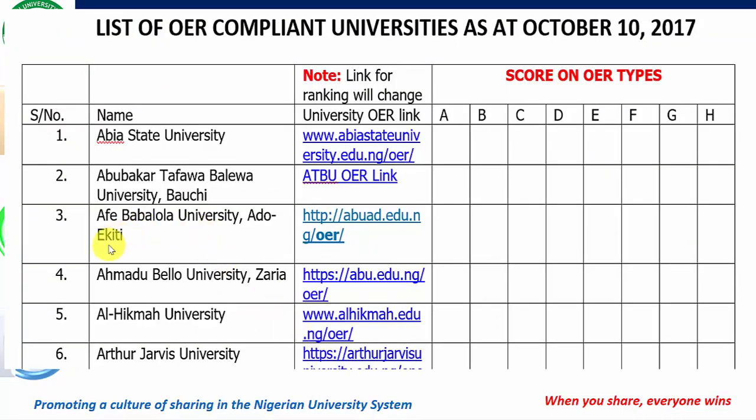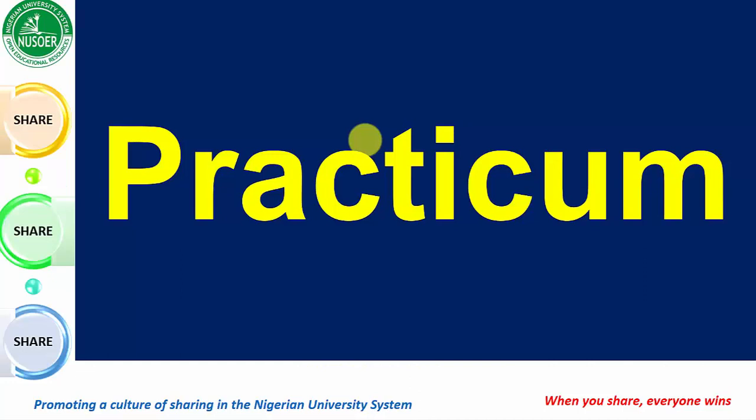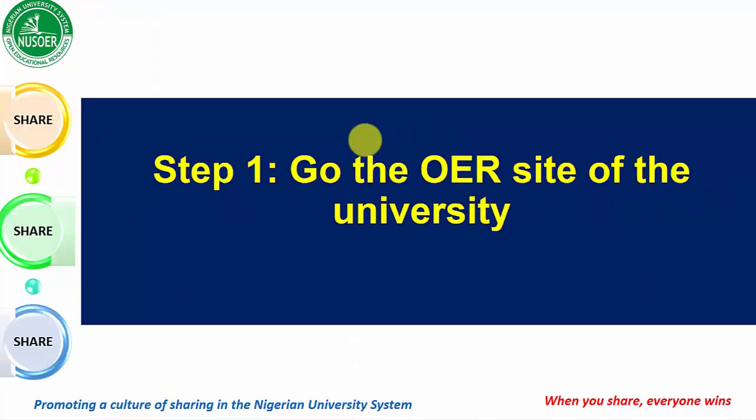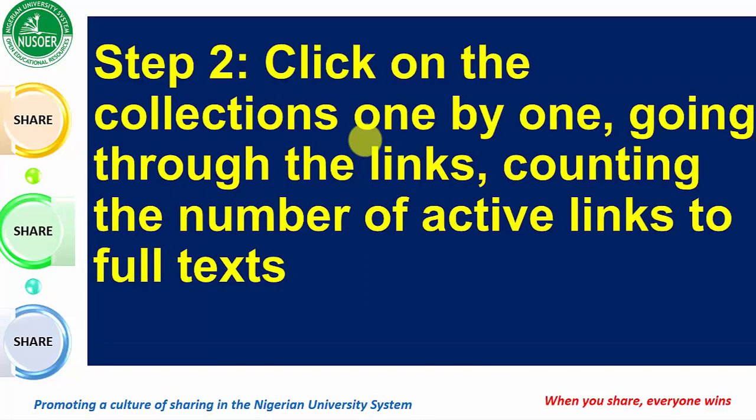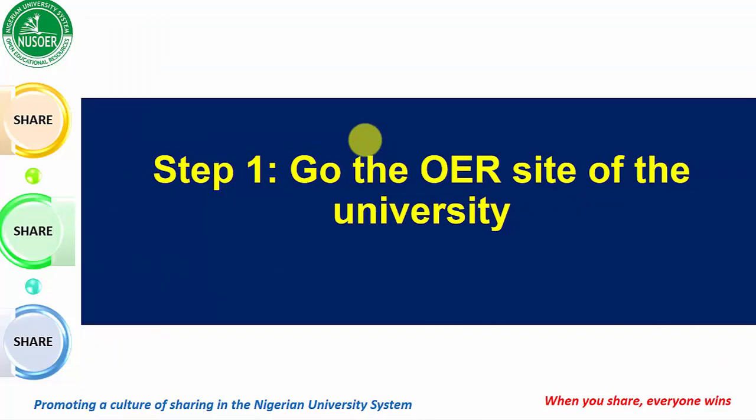We'll get back to the first step. As we said, we'll go to the university. That's Abia State University, one we had before. So we're going to click on this. We did that before. So I'm going to take you to the theoretical site for Abia State University for this scenario number 2. And that will be the practical part of the exercise. So as we said, go to the OER site of the university. That's step number 2. Let's do that.